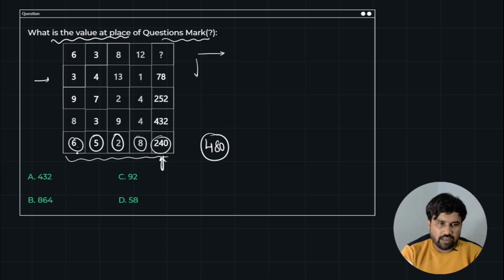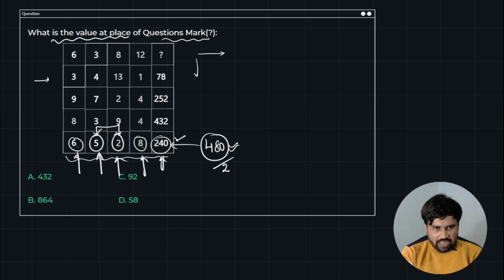So just look here, 6 into 5 into 2 into 8, right? So 5 2s are 10, 10 8s are 80, 8 6s are 480. How can you design 240 from 480? So can I divide by 2? So yes, 240 correctly matched. Is this logic allowed by the other rows or not? If you judge your logic is correct, fine, or else you have to search for another logic.